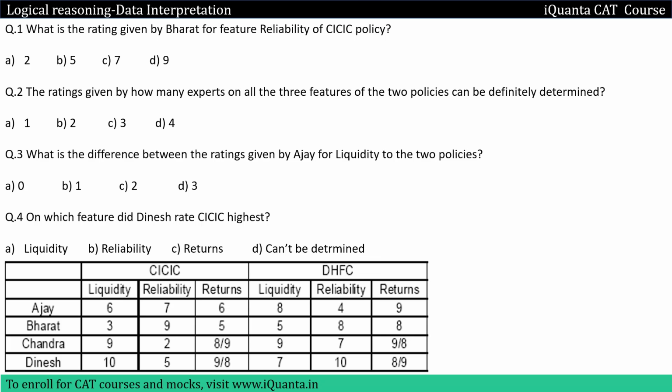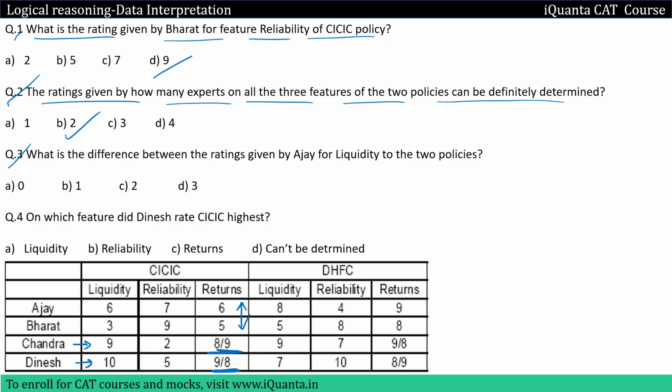So first question is, what is the rating given by Bharat for feature reliability of CICIC policy? So Bharat reliability, this is 9, so 9, option D. Second one is the ratings given by how many experts on all 3 features of the 2 policies can be definitely determined. So all 3 features of 2 policies by how many experts? So we can see that Chandra and Dinesh, their rating in returns, it is not clear over here. So that means only 2 experts, Ajay and Bharat, they will be giving determined or definite rating. So only 2 experts, option B.